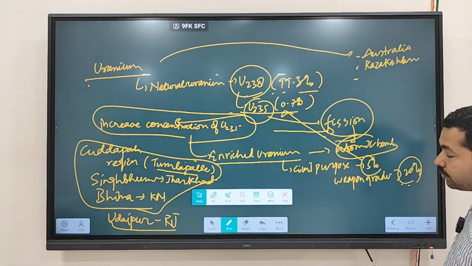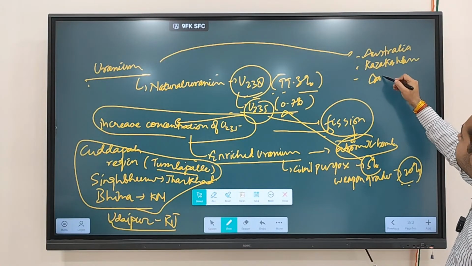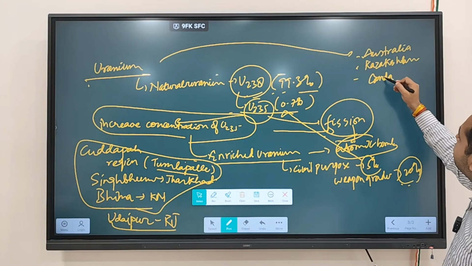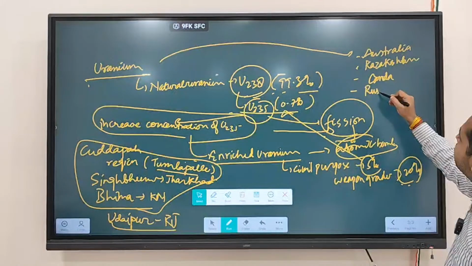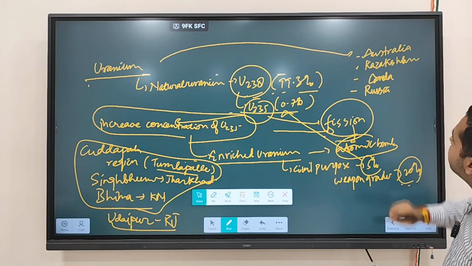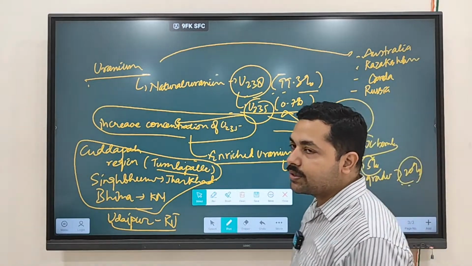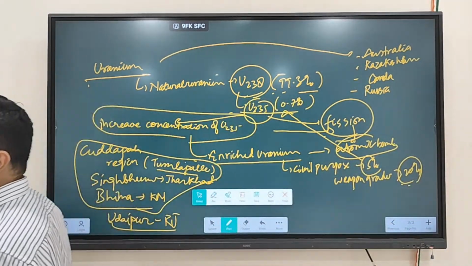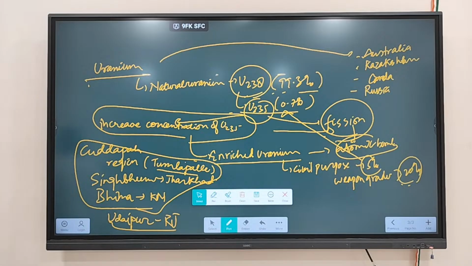Then you also have Canada and Russia. These are the countries where you'll find large reserves of uranium, clear? So Australia, Kazakhstan, Canada, Russia have large reserves of uranium.